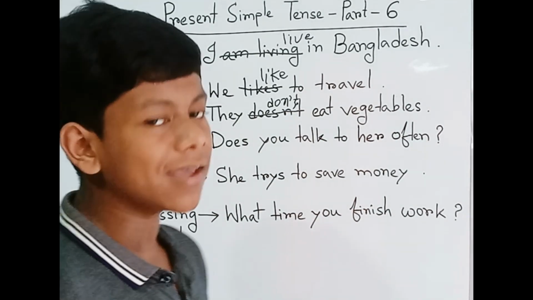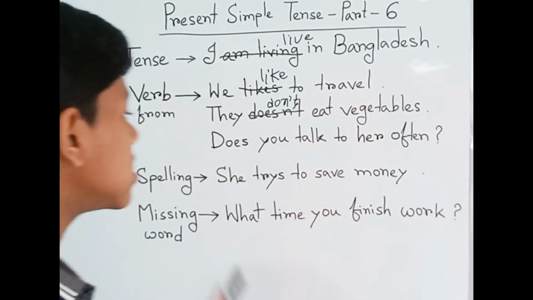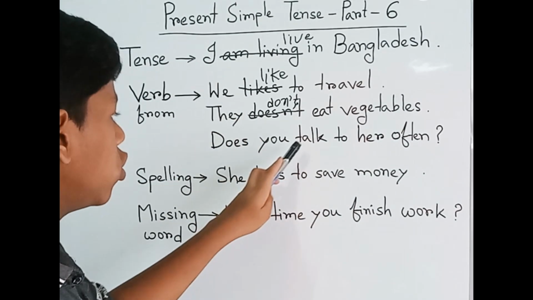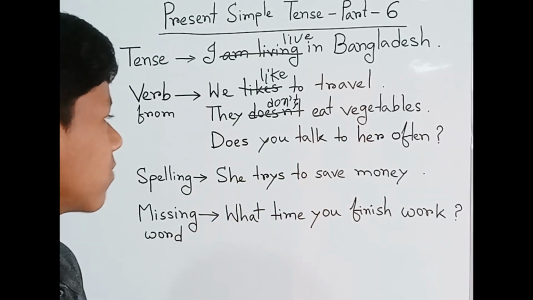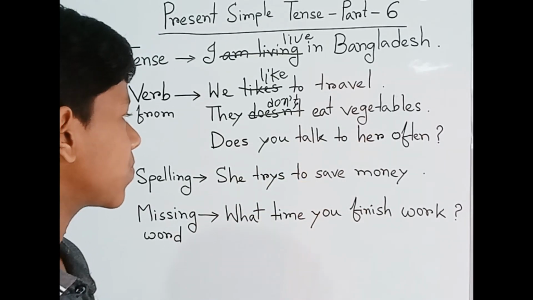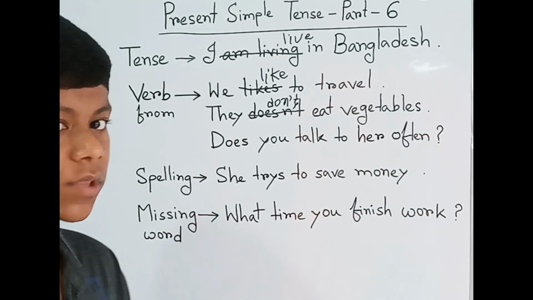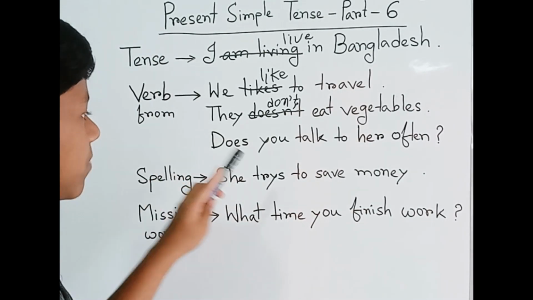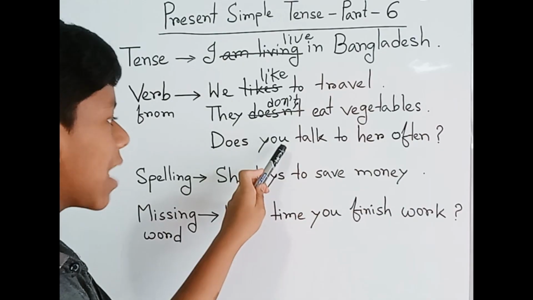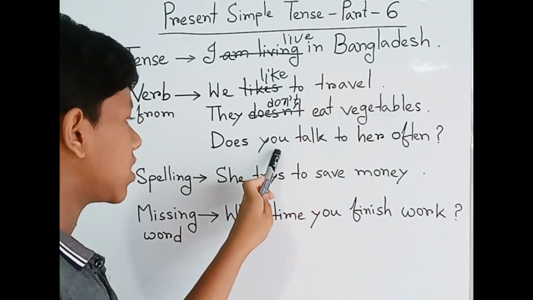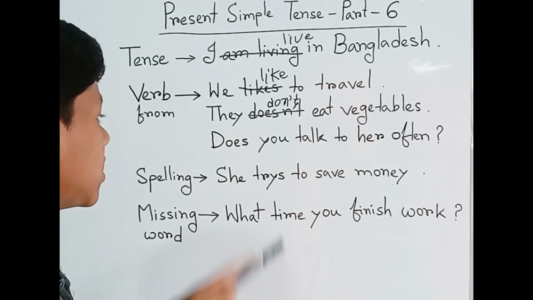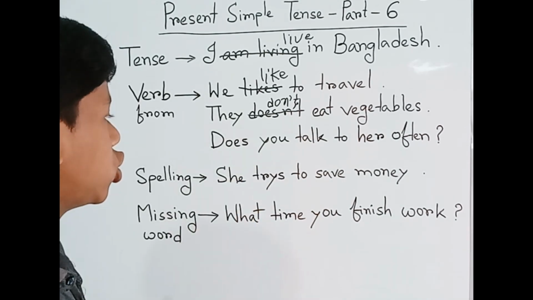So our next example is, does you talk to her often? What do you think? Is it correct? First of all, we have to see, because 'does' is a helping verb. After the helping verb, we have added the subject, and that is 'you'.